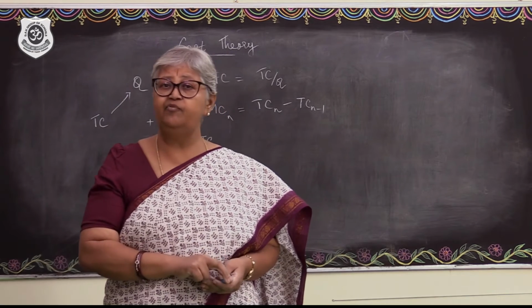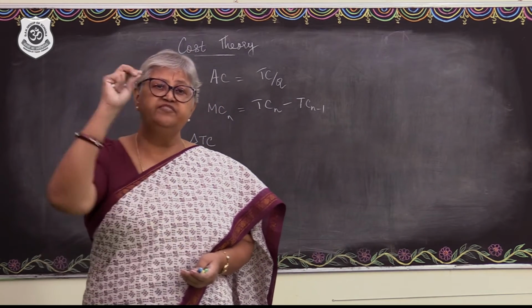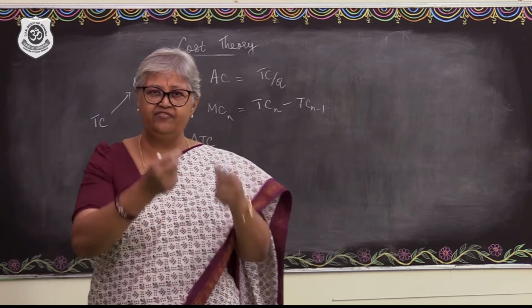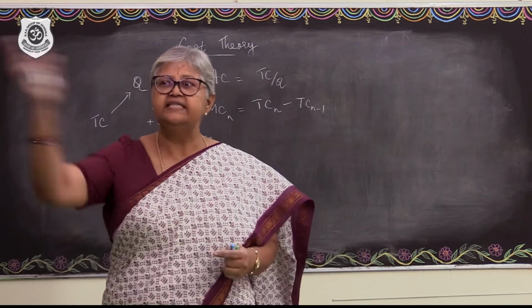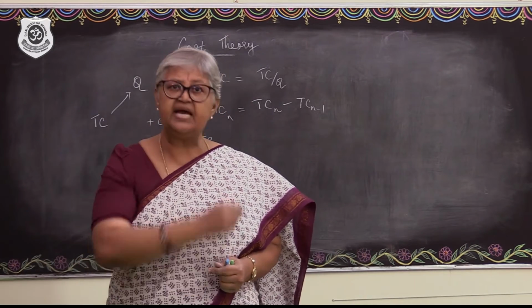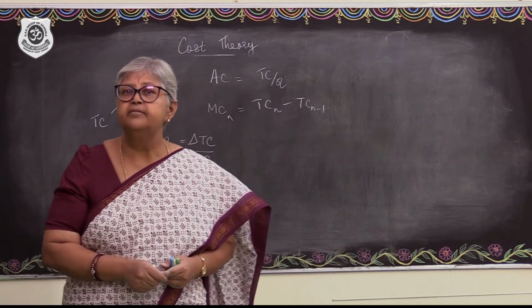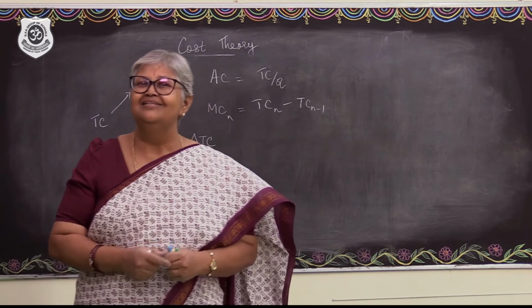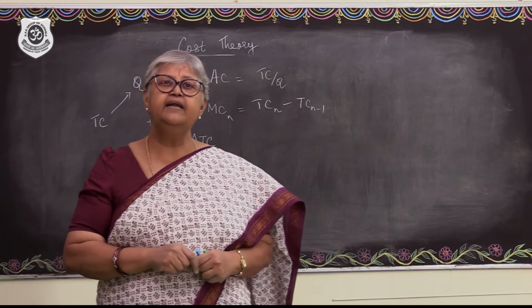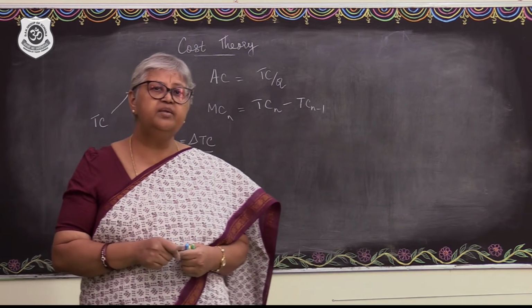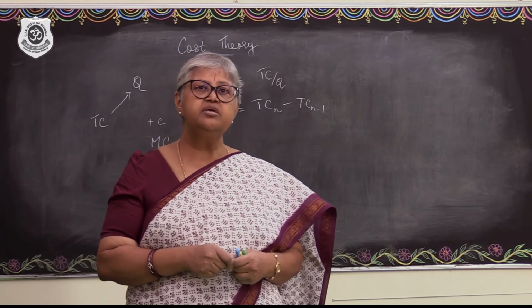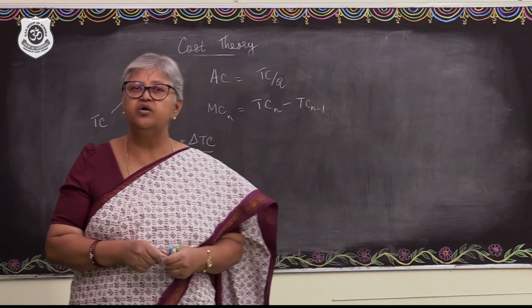It is very helpful to fix the price. If to produce one single unit of output this is the cost, then what should be the price to be fixed so that the cost benefit analysis can be done? Whether there is a profit, a break even or a loss due to the production will be understood by the entrepreneur.